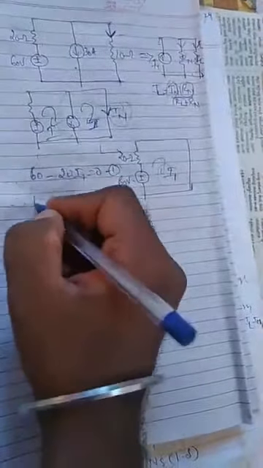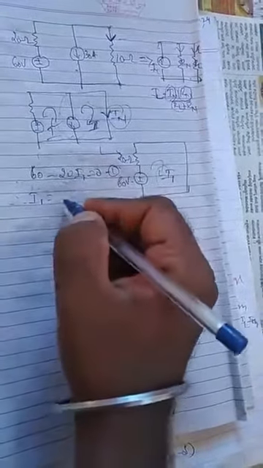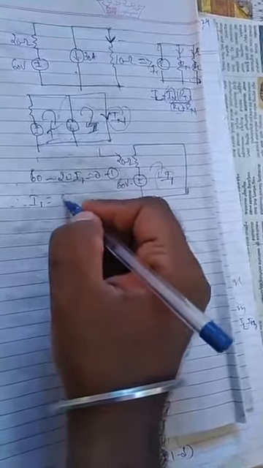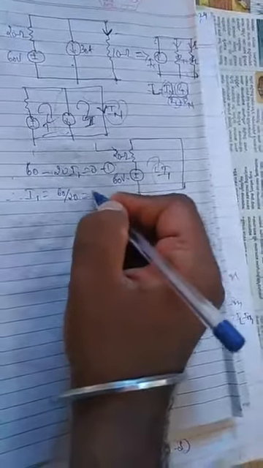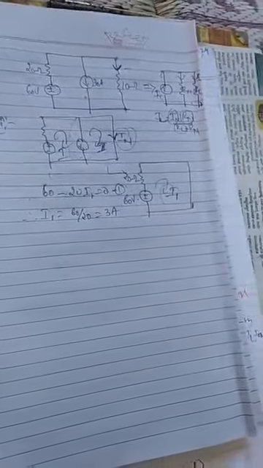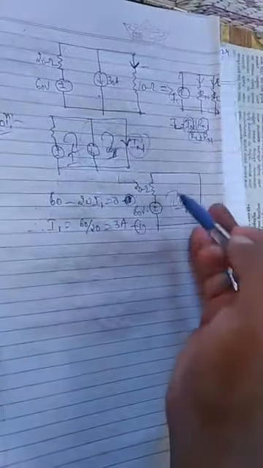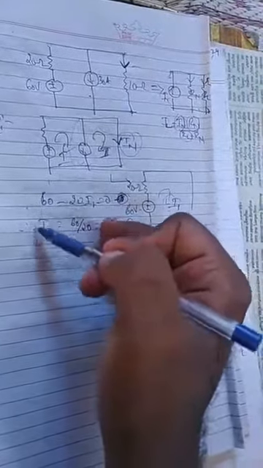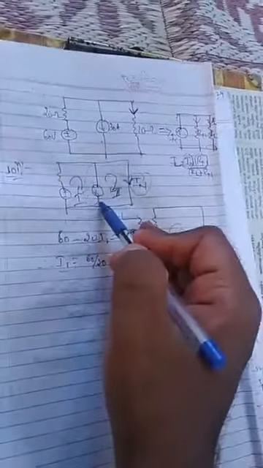From this, what is the value of I1 you will get? I1 is equal to 60 by 20. It means 3 ampere you will get. I1 value you will get 3 ampere. This you name it as equation number 1, not this one. Next, come here. After applying KVL, you found one value of I1. Then come back to this circuit.